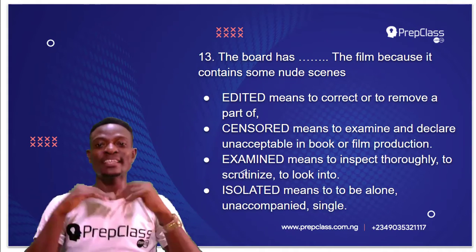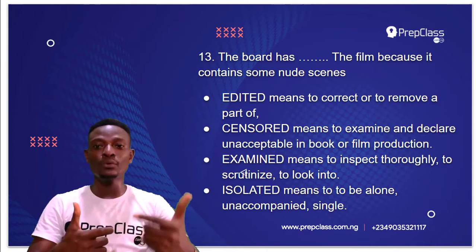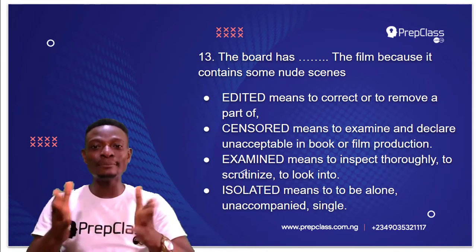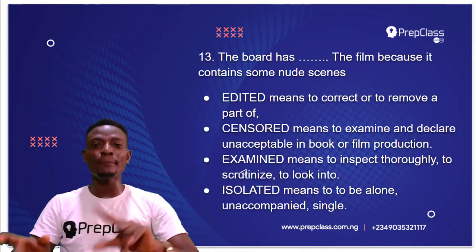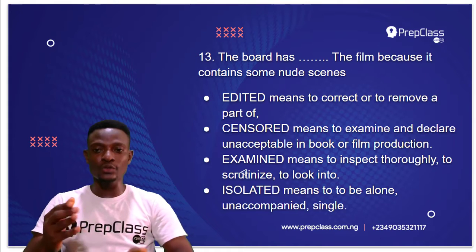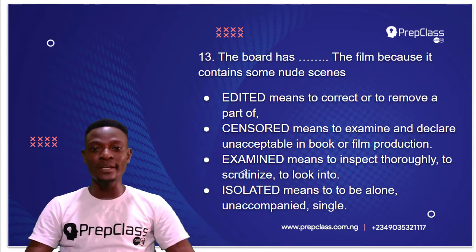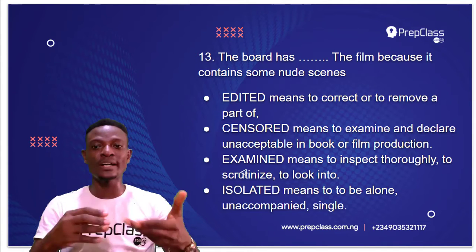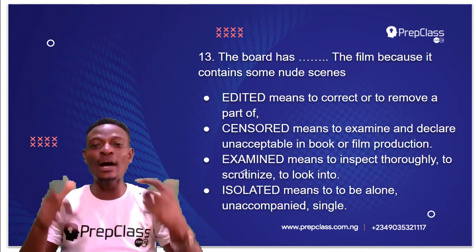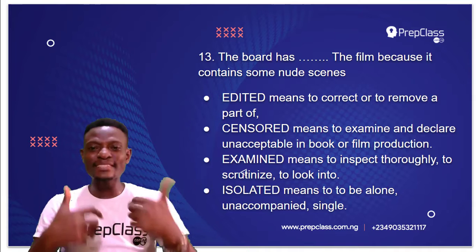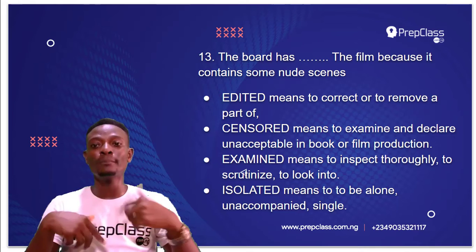Now, the first option, which is edited. Edited means to correct. When you are writing a book, you can actually edit the book if there are some errors. It also means to remove a part of. Like you just want to remove some part of the book or some part of something, you have to edit it away. So edited means to correct or to remove a part of. Censored means to examine and declare unacceptable in book or film production.